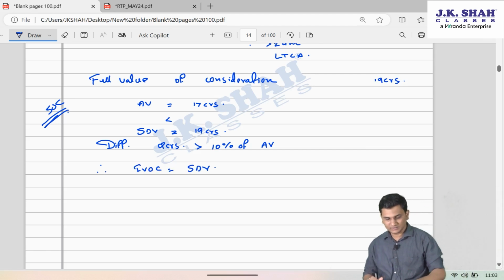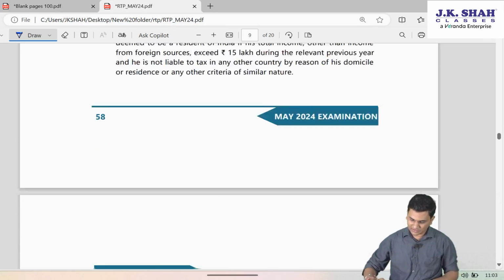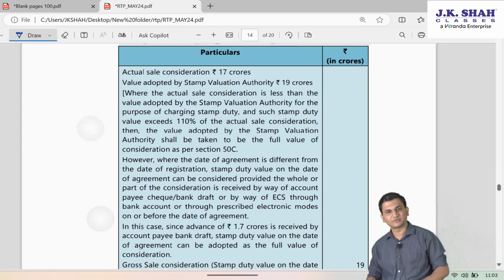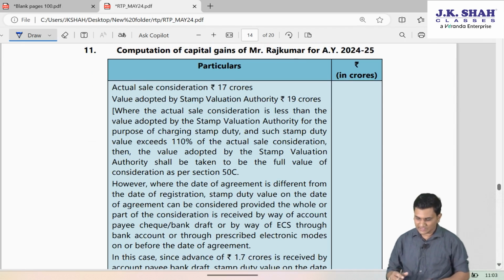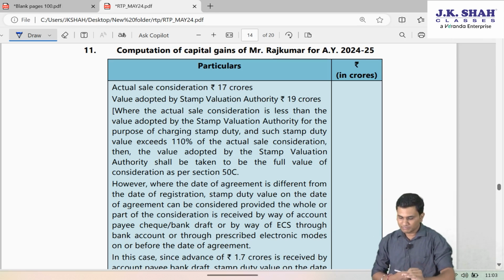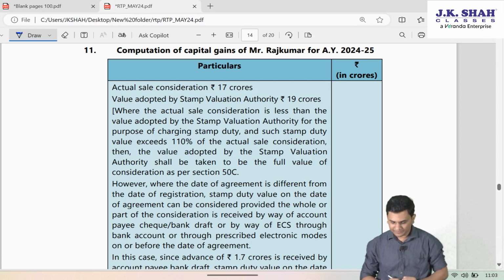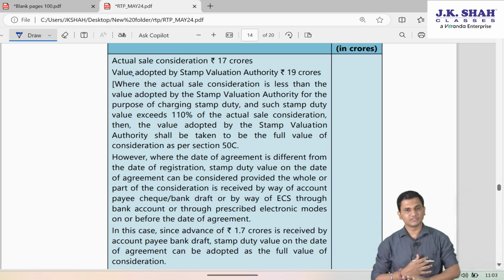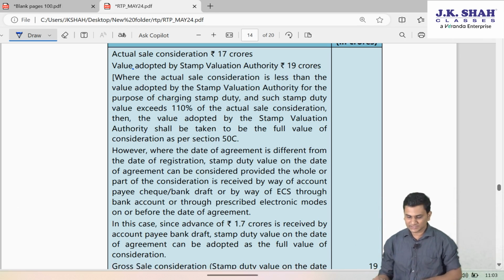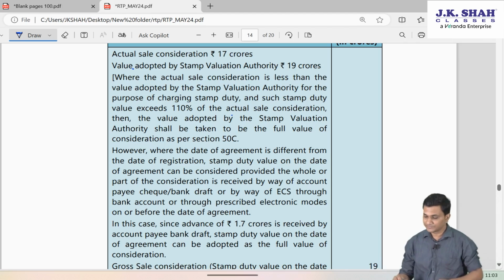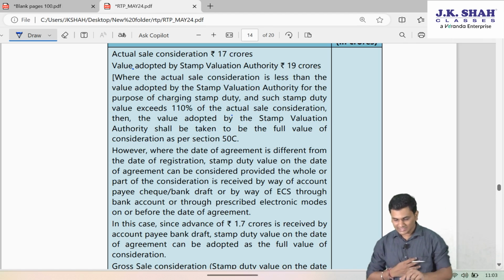You will have to write a clear explanation as they have written here in the suggested answer. I'm just discussing the question, so I'm not writing the complete stuff. You can see here the actual sales consideration is 17 crores. No need to write word to word, but in a precise manner you will have to express everything. The value adopted by the stamp valuation authorities is 19 crores, and they have given the justification: where the actual sales consideration is less than the value adopted by the stamp valuation authority for the purpose of charging stamp duty, and such stamp duty value exceeds 110% of the actual sales consideration, then the value adopted by the stamp valuation authority.